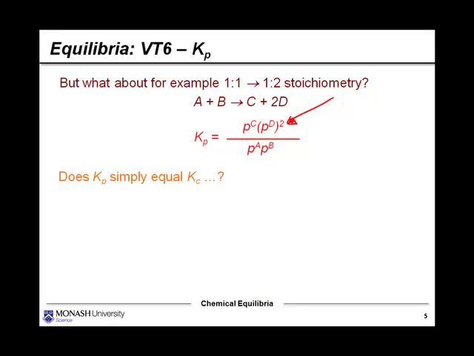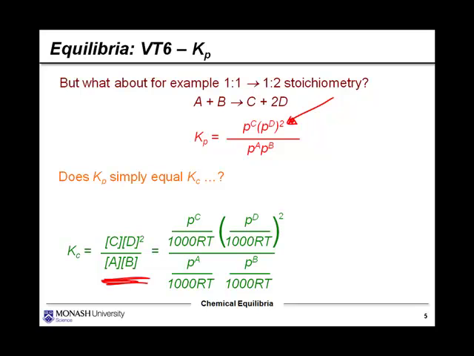So does Kp still simply equal Kc? Well, let's just go through that step again. Kc equals that equilibrium expression there. You notice this is in terms of concentration, not in terms of partial pressure. We sub that into the equation, and suddenly we've got this additional term here.